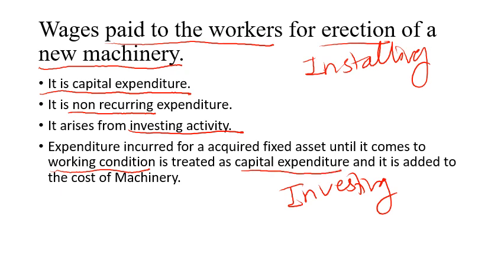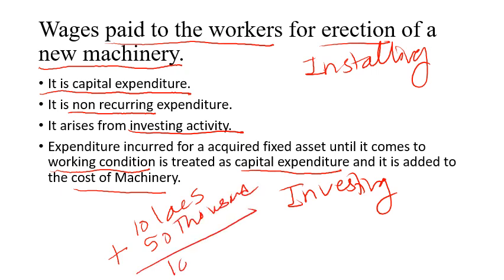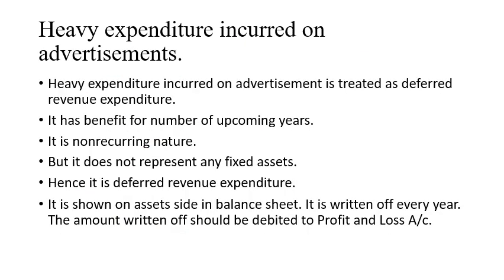So installation wages paid to the worker will also be capital expenditure, and that will be added to the cost of machinery. Suppose the cost of machinery is 10 lakh and these installation wages are 50,000, right? Then your cost of machinery will be 10 lakh 50,000. Okay. Let us see the next example.